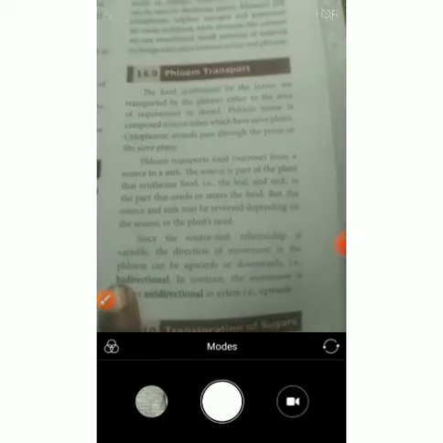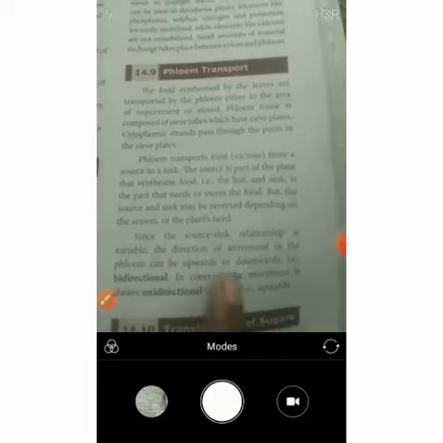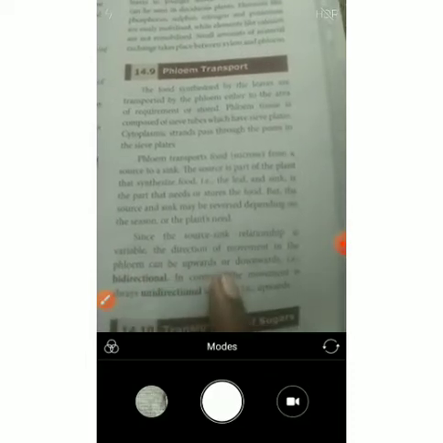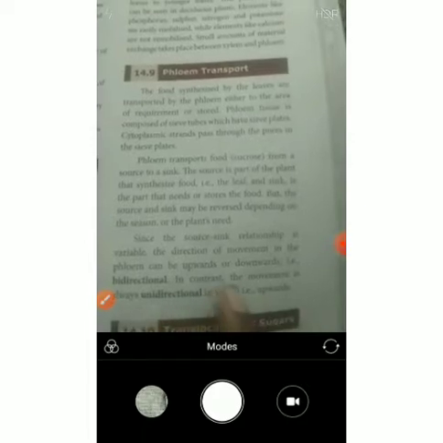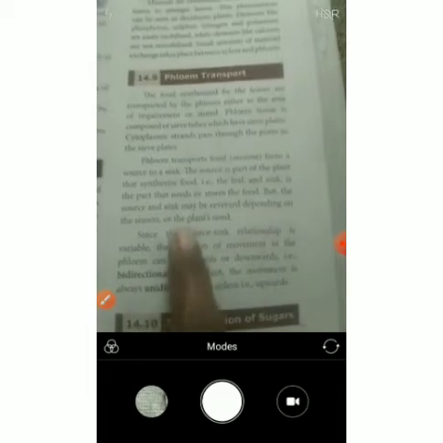In contrast, the movement in xylem is always unidirectional, the molecules move in one direction only, upward. In the phloem it is bidirectional, both directions.